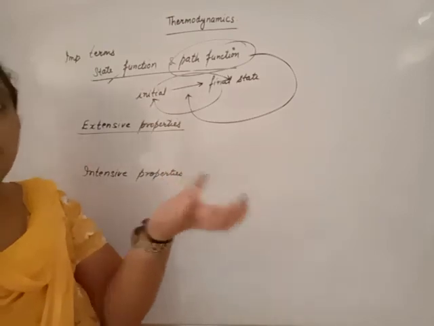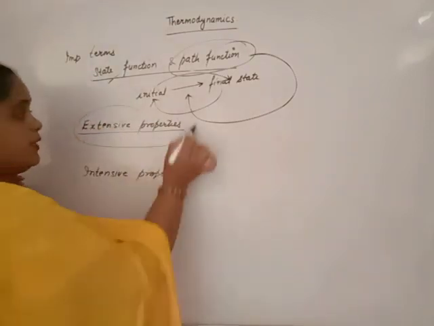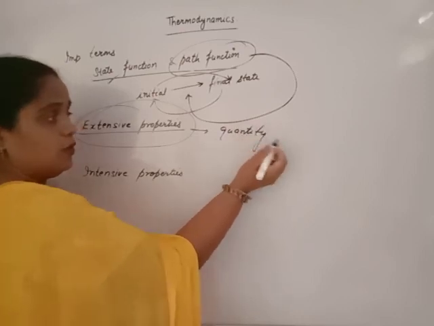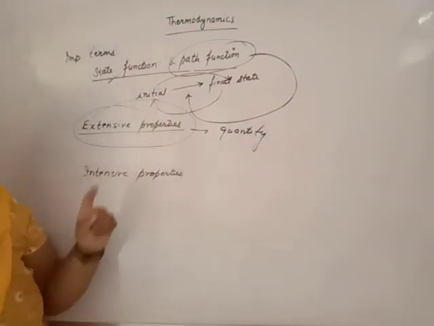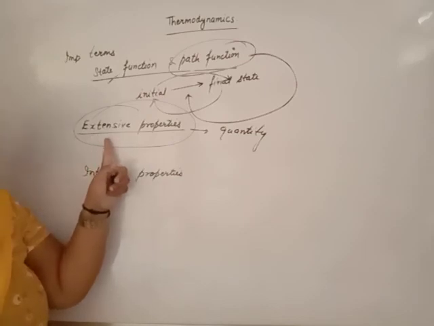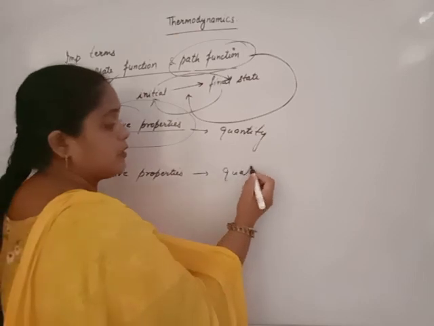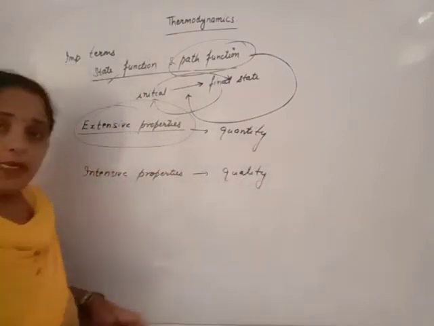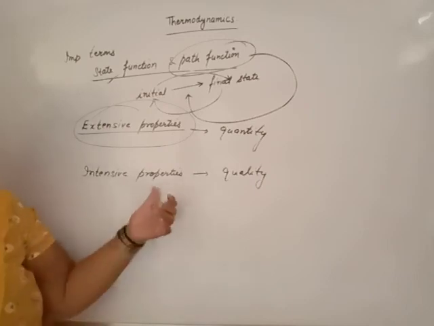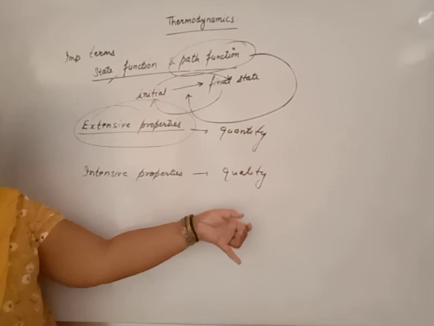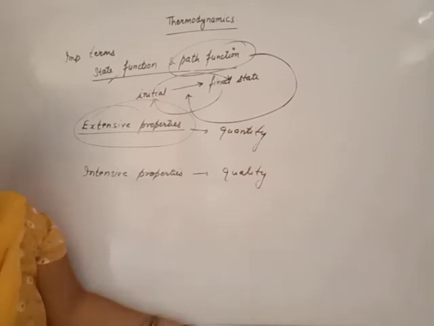They depend upon quantity, like mass, volume, density, etc. But intensive properties depend upon quality, not upon amount or quantity, like temperature, pressure, boiling point, melting point, etc.